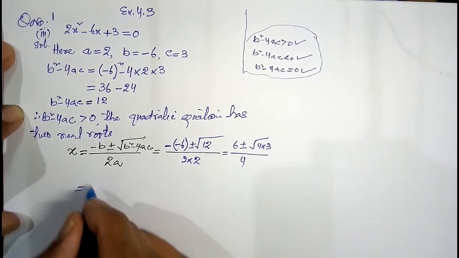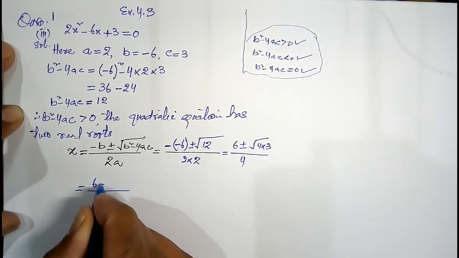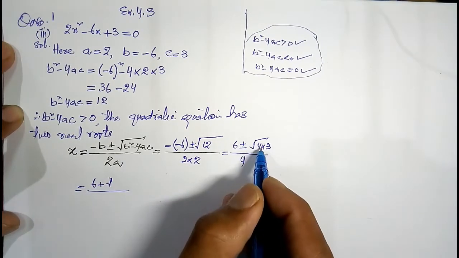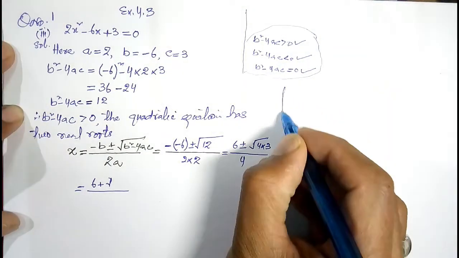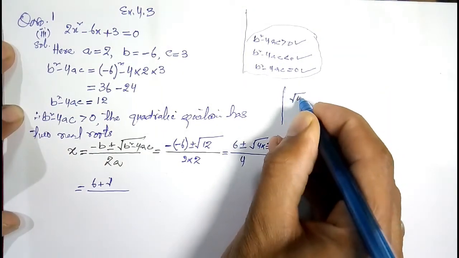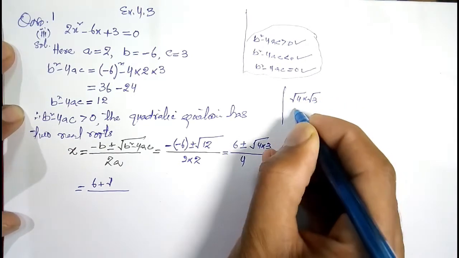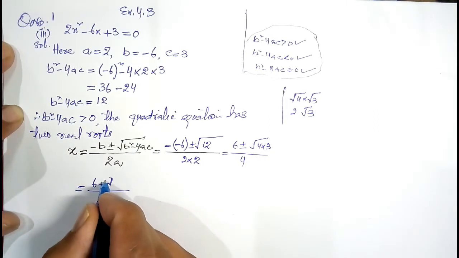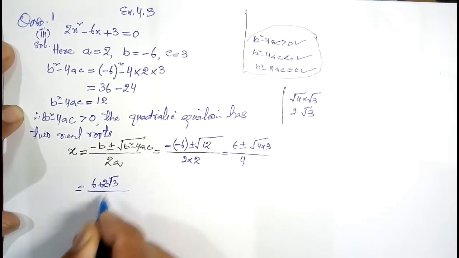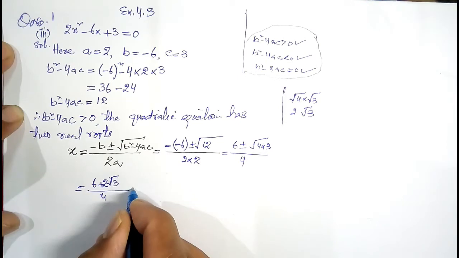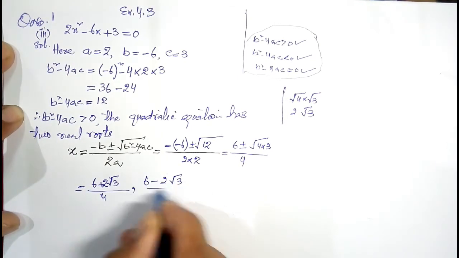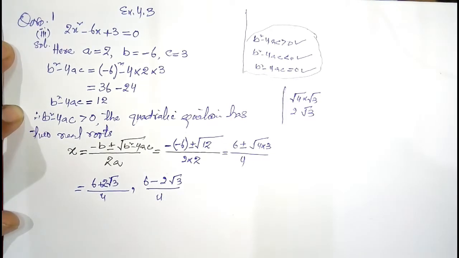Now this will become 6 plus minus under root 4 multiplied by 3, which is under root 4 into under root 3. Under root 4 is equal to 2, so 2 under root 3. It means this will become 6 plus 2 under root 3 divided by 4, comma, 6 minus 2 under root 3 divided by 4.